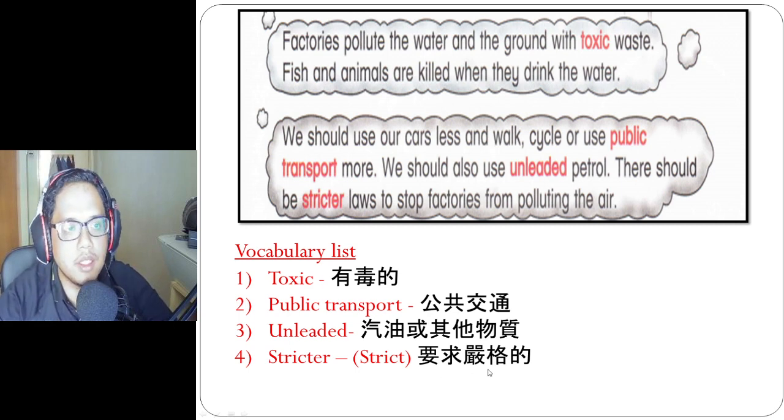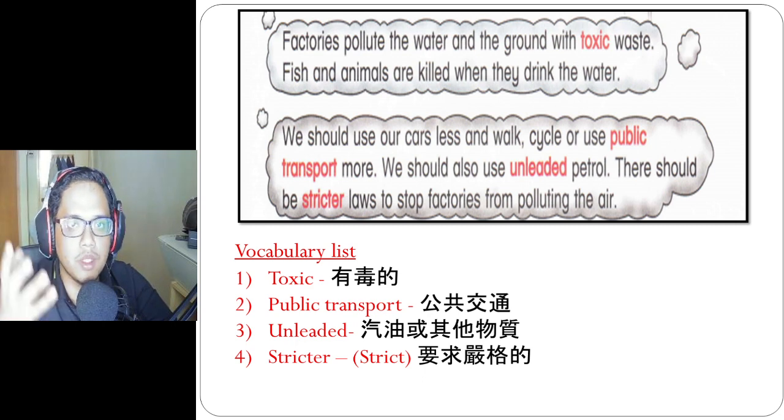So let's say if you don't want people polluting the air, let's say some people doing open burning. Open burning means they put the fire in open space. So when they put a fire in open space, there will be more smoke. So what we can do is, for example, if people do open burning, we can find them. Okay, we can summon them, or you will call saman.